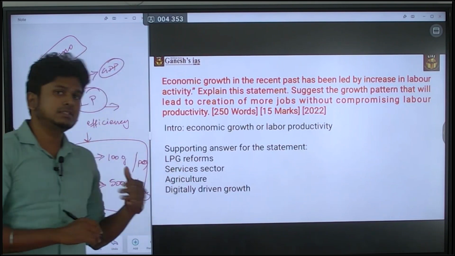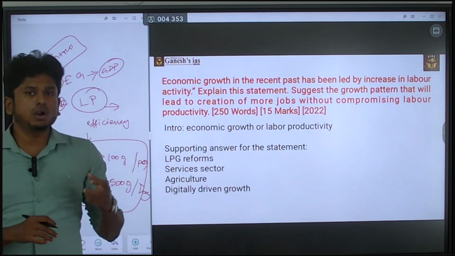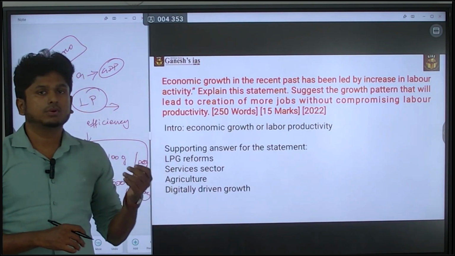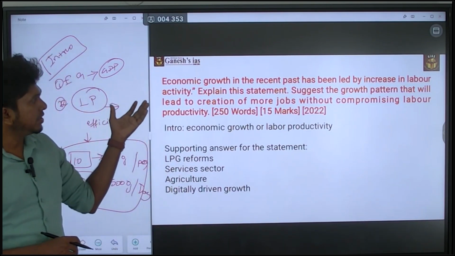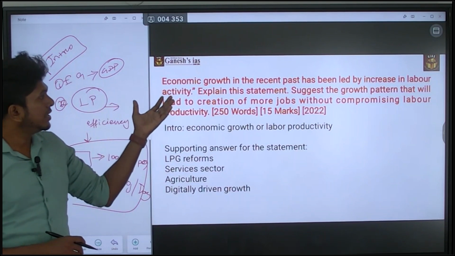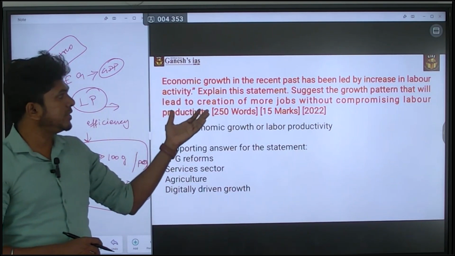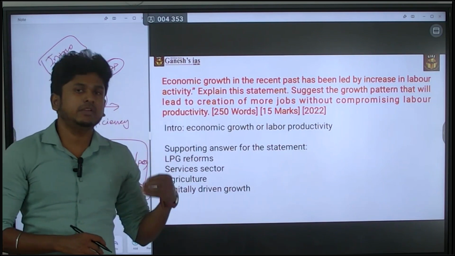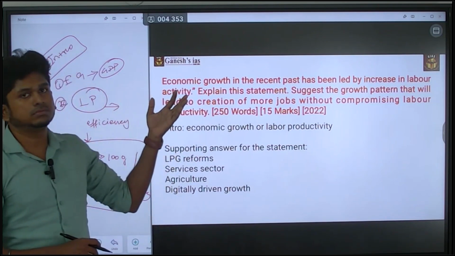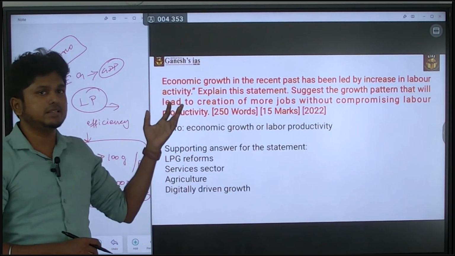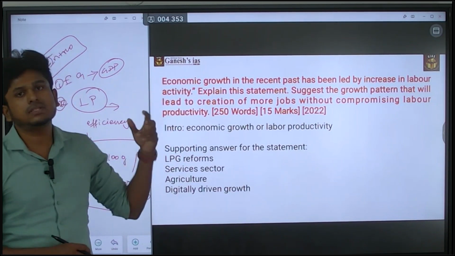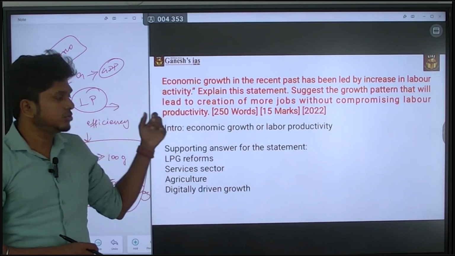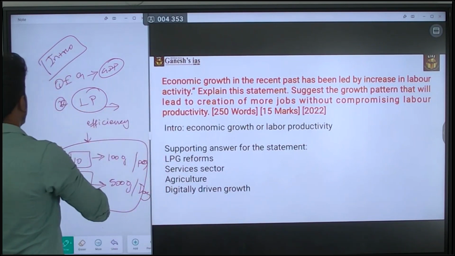So this is the way you can answer it. So what is labor productivity? That can also be the introduction. Okay, so the question is saying that economic growth in the recent past has been led by increases in the labor activity, which means the labor activity increased this economic growth. So the labor productivity is increasing, and by that way only the economic growth is happening. So that is what the statement is trying to say. So that should be your intro part.